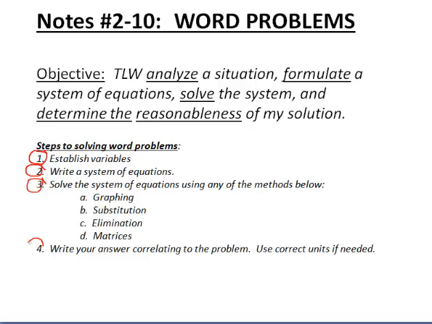And then number 4, you want to write your answer correlating to the problem, and use the correct units if needed. Usually when you solve a system of equations, you write it as an ordered pair, but when you do a word problem, you want to make sure that the reader understands what these numbers represent. So you're going to go back to the variables that you chose for x and y and write your answer with those explanations.